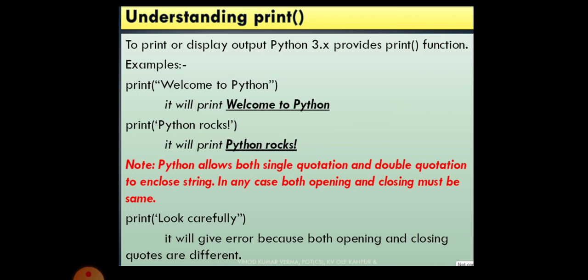Note that Python allows both single quotation and double quotation to enclose a string. A string is nothing but a stream or a sequence of characters. It may be alphabets, it may be digits, or it may be a combination of digits, alphabets and symbols. So, we can enclose the string within double quotes or in single quotes. The Python interpreter will consider anything which is enclosed in single quotes or double quotes as a string.